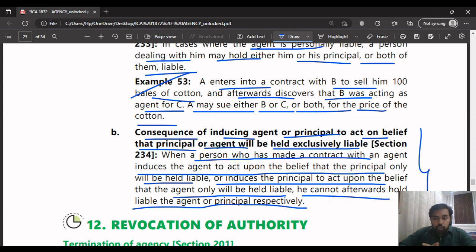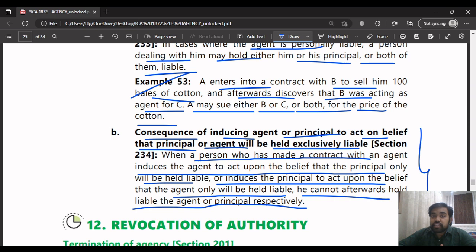Here, the person who has made a contract with the agent induces the agent to act upon the belief that... suppose A has entered into a contract with B. B is the agent of C. A will tell B, the agent, that you can act upon this, you can do this dealing or this business, since the principal only will be held liable. Or later on, he goes to the principal and says that the agent will be held liable, you need not be held liable.